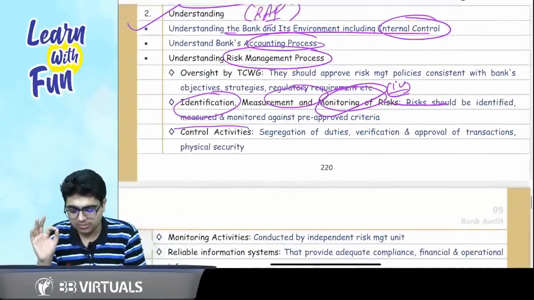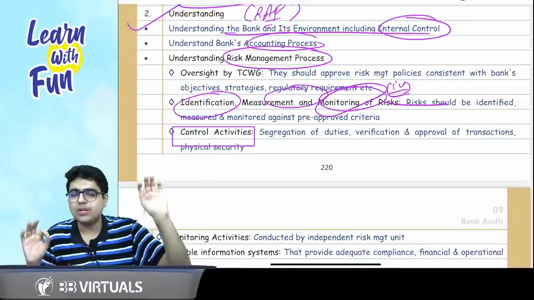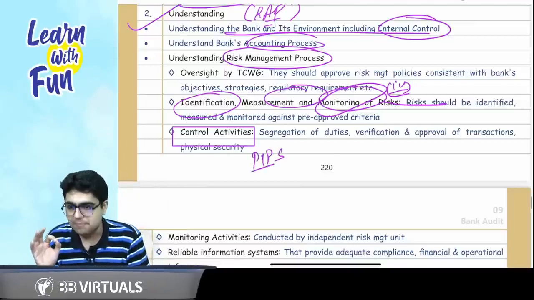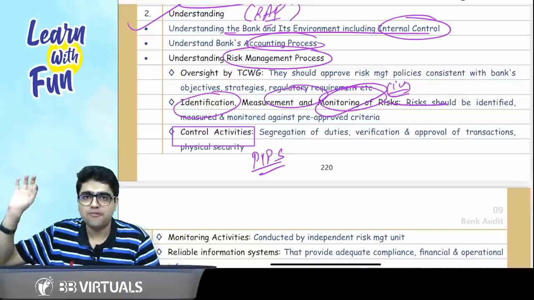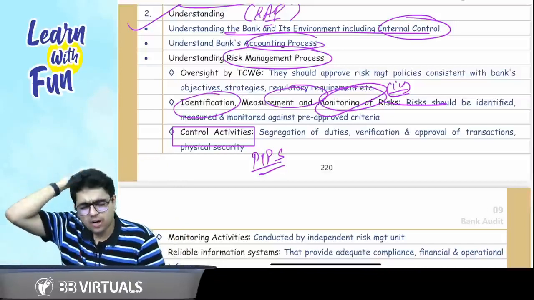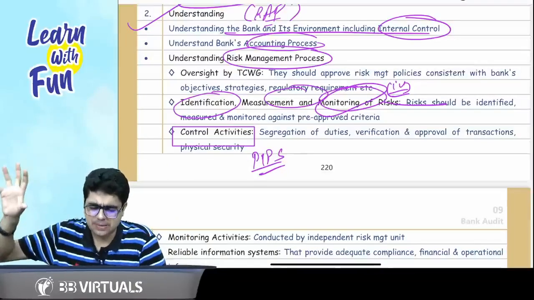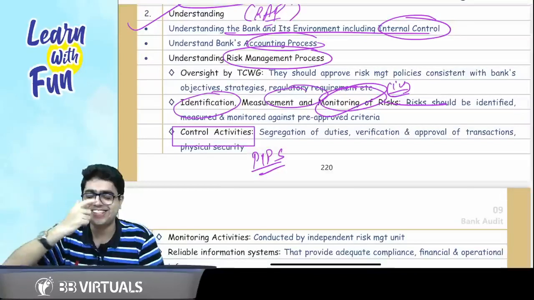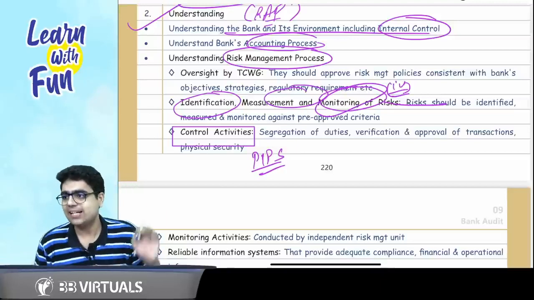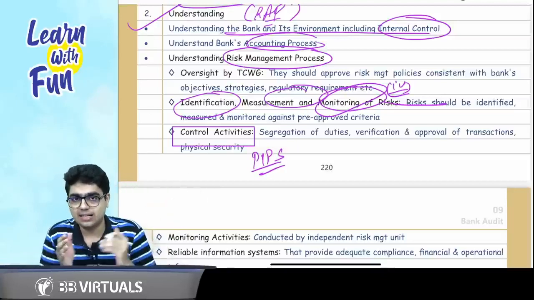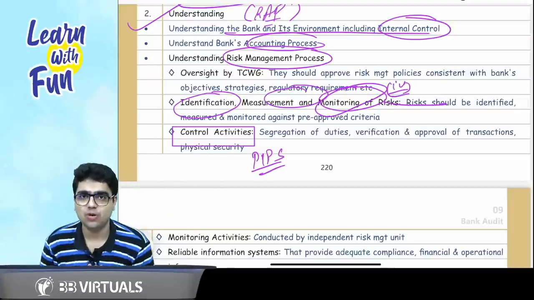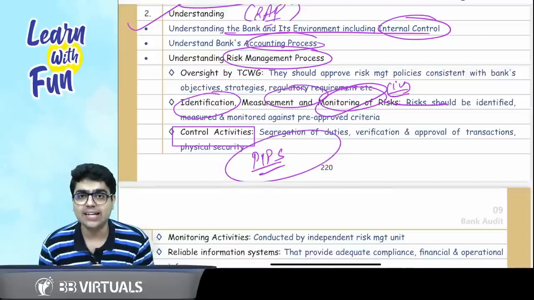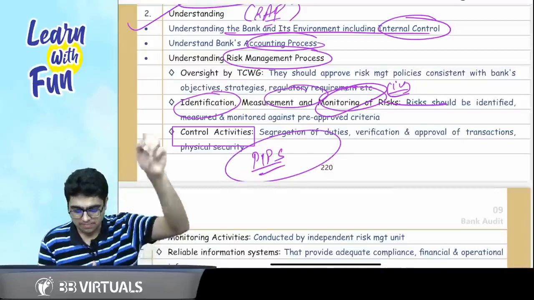So the next point is the control activities. For those who have studied chapter number 3 from me, they will remember the control activities are PIPES: P for performance review, I for information processing, which includes your application and general controls, then P for physical controls and S for segregation of duties, with authorization as well. If you are not able to recall these points of control activities, it's high time you revise chapter number 3. Mark it in your head.